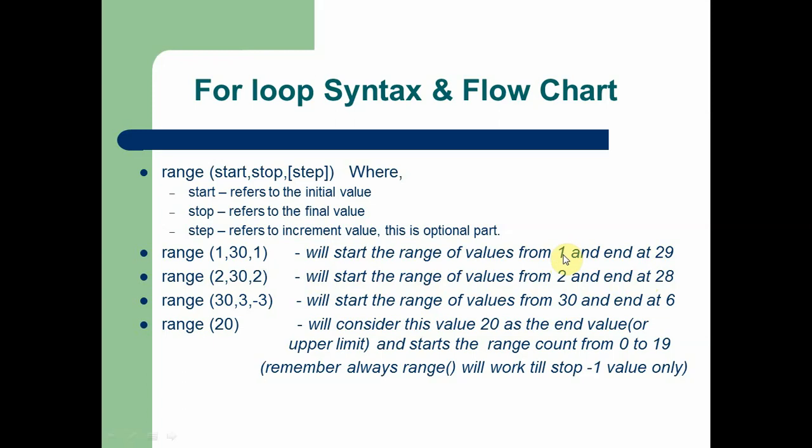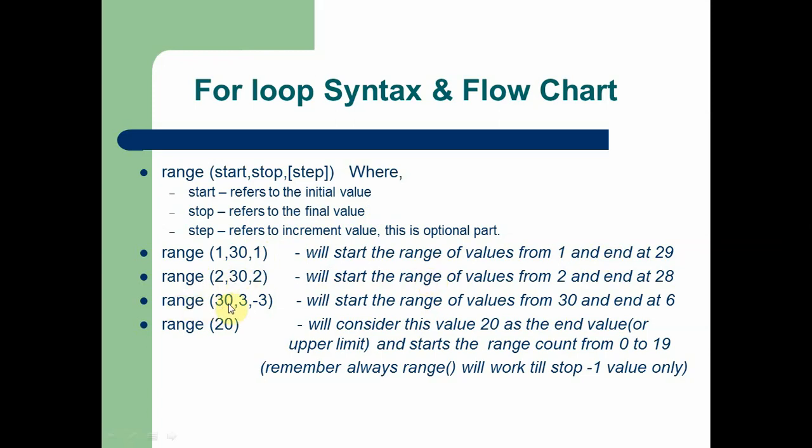But in the earlier range, it goes 1, 2, 3, 4, in this manner, that is, one by one the value is incremented, because we are using 1 as the step value. But in this range, the loop value starts from 2 and is incremented by 2. After executing the first statement, the value of the for loop is 4, and then 6, and then 8. Two is added in this range.